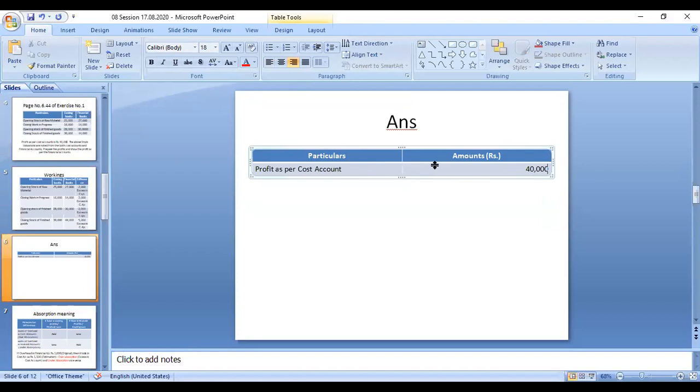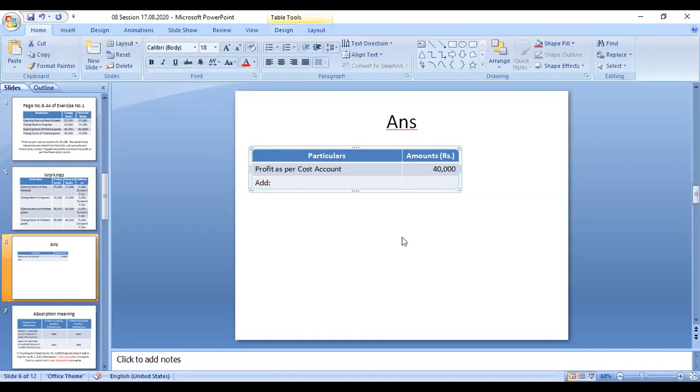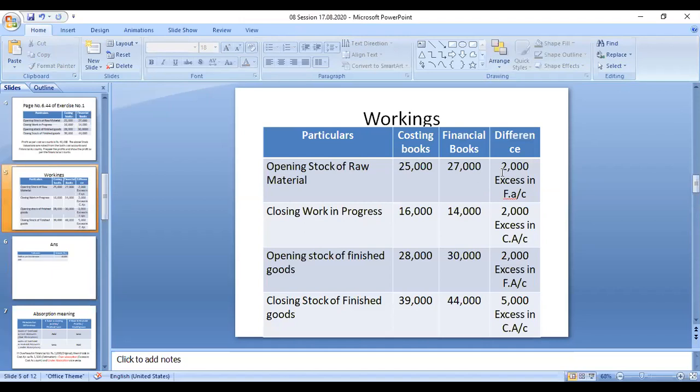now we have to identify whether that value should be added or it should be less. Whether that amount should be added or deducted, that only you have to find out. The four amounts are given.